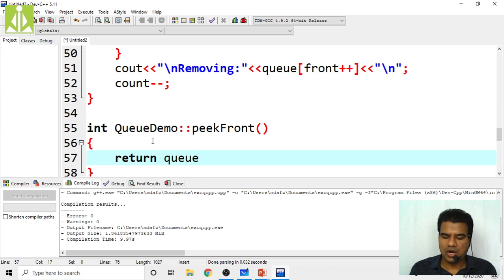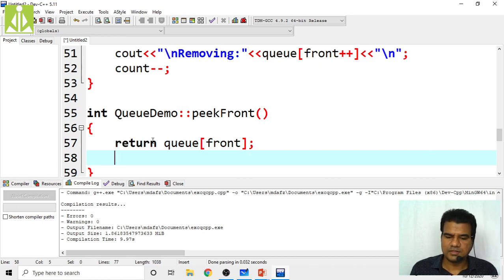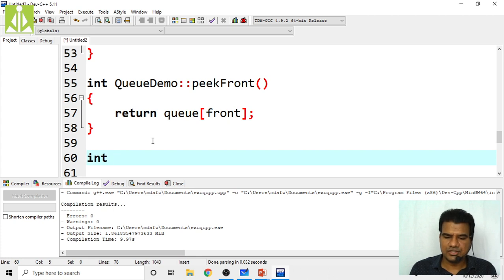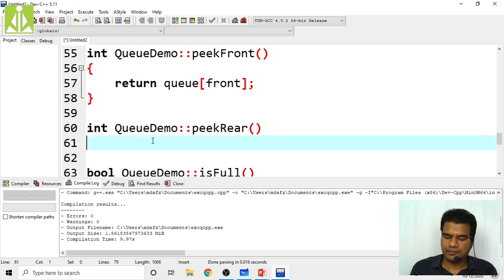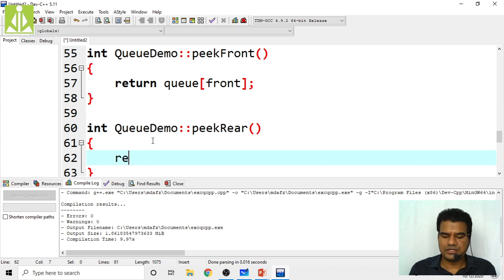So return q of front, that's it, this much code. And peekRear, how can we write? Int QDemo, scope resolution, peekRear, return q of rear, that's it. So peekFront, peekRear we have implemented.